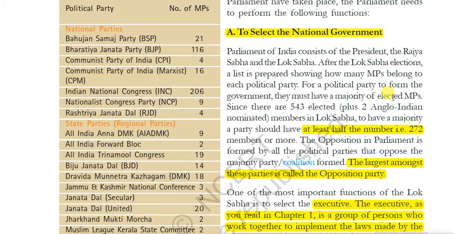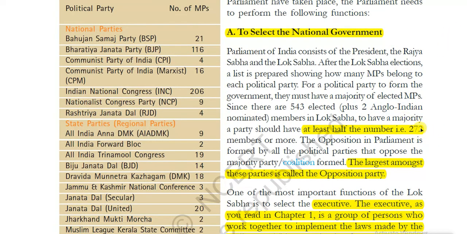The Parliament of India consists of the President, Rajya Sabha and Lok Sabha. After Lok Sabha elections, a list is prepared showing how many MPs belong to each political party. Out of the 545 plus two Anglo-Indians nominated to the Lok Sabha, if a political party wants to form a government, they have to attain at least 272 seats.